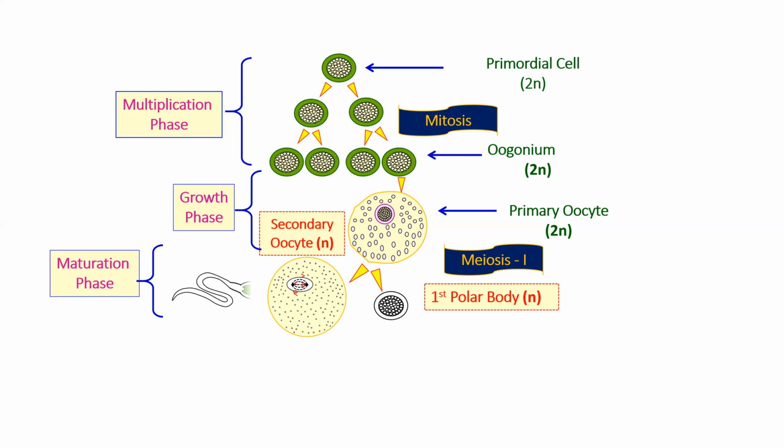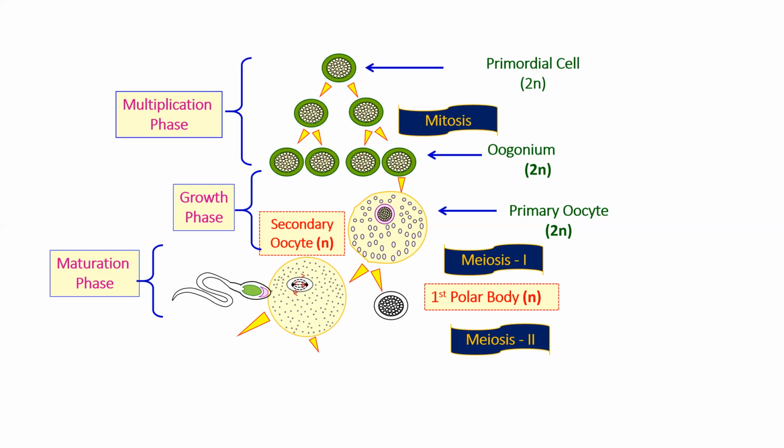Now the secondary oocyte gets released during the ovulation phase, but if the sperm comes in during that time, what happens? This secondary oocyte has got arrested at meiosis 2. We have already studied, right? The secondary oocyte starts meiosis 2 but doesn't complete it. It gets arrested at the metaphase stage. So when does it complete its meiosis 2?